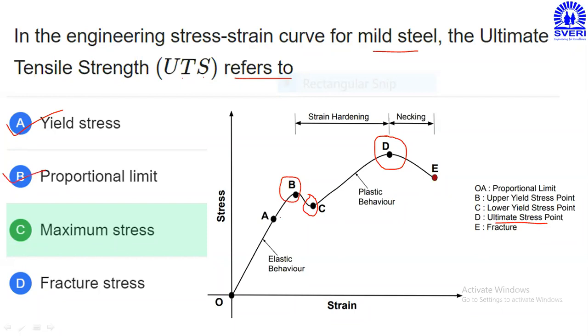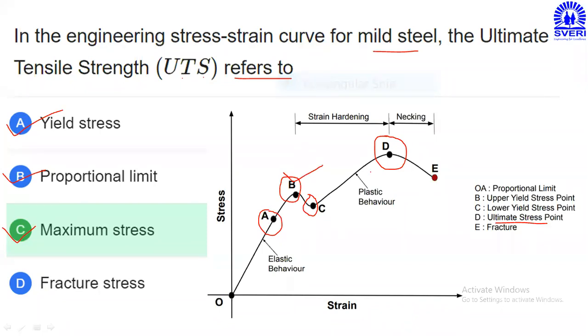Then proportional limit. At point A, it refers to Hooke's law, that is stress is directly proportional to the strain. But at this particular point A, there is no chance to develop the ultimate tensile strength. Then maximum stress. Where the maximum stress is there, I know in case of a ductile material, the upper yield point will be considered as the maximum stress point. In the morning, we have discussed the upper yield point. Which is the upper yield point? Point B is called the upper yield point. That point B will be considered as a maximum stress point.